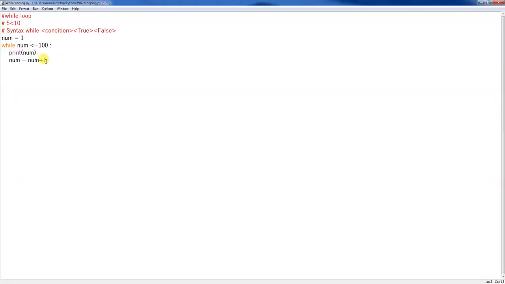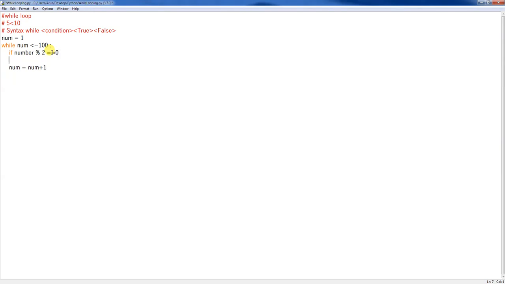Now let's add some condition, some business logic into it. I don't want to print all the numbers. I just want to print only the even numbers or odd numbers. Let me add some condition here. I'm going to add an if condition here: if number modulo 2 is equal to 0, that means it's an even number.